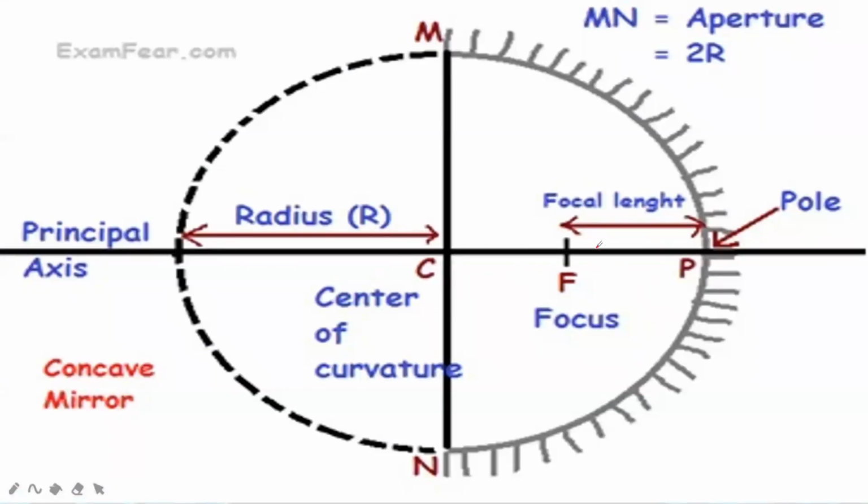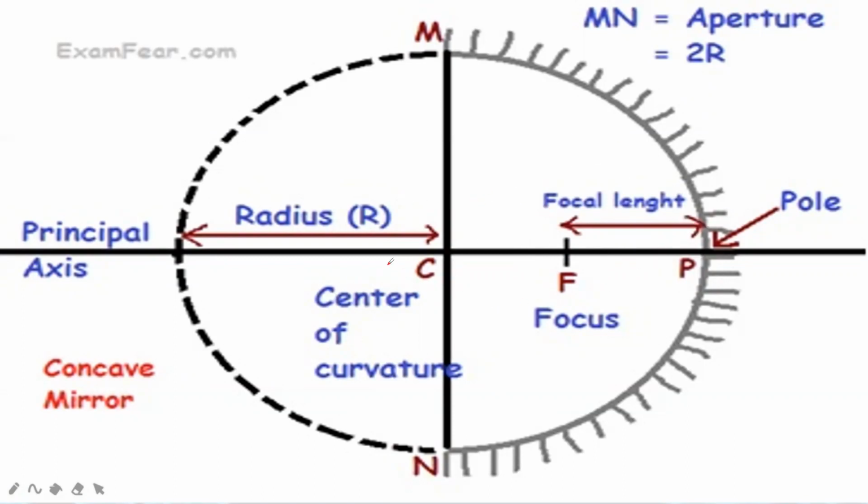So this point where all the rays of light meet or appear to meet is called the principal focus, which is denoted by capital F. Now the distance from capital F, that is the principal focus, to the pole is considered as focal length, and focal length is denoted by a small f. So these are the various terms that are used over here.